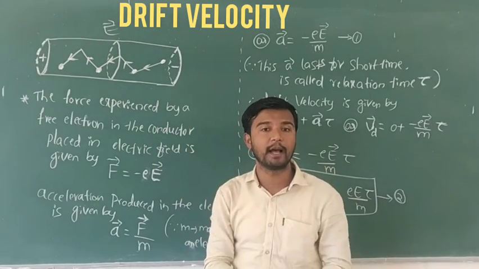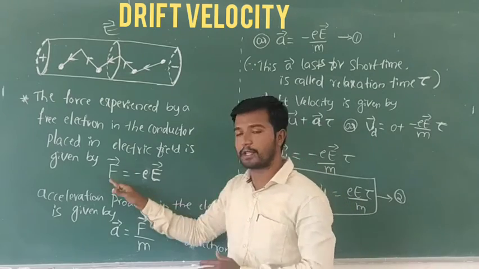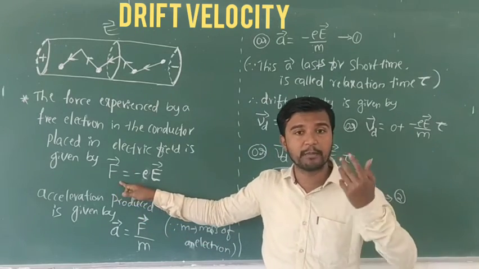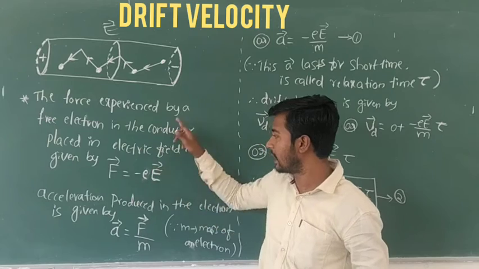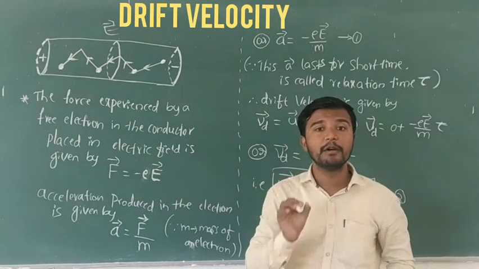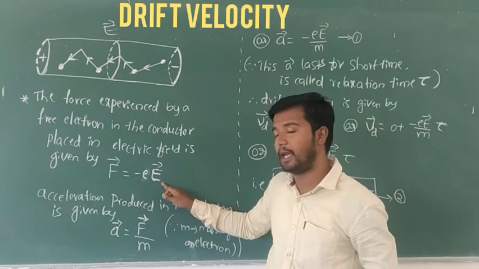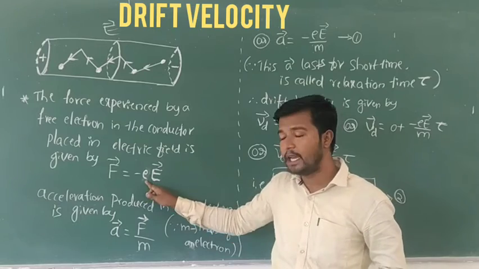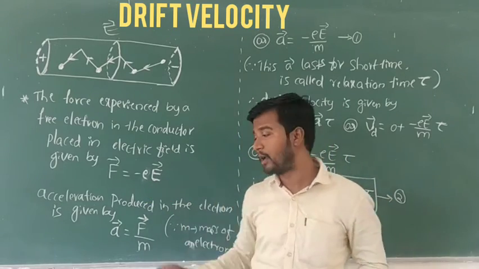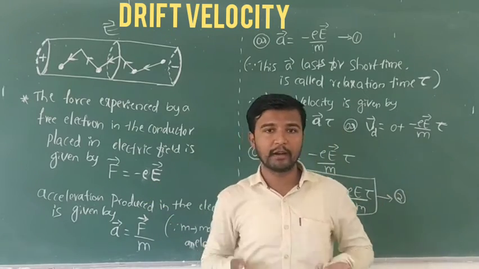So then current builds up. That equation, the force experienced by an electron in the conductor, is F equal to minus e E. Here e is the charge of an electron, and capital E is the applied electric field.